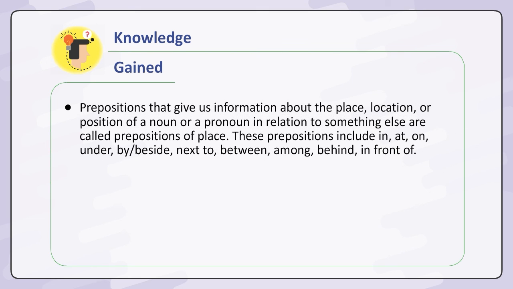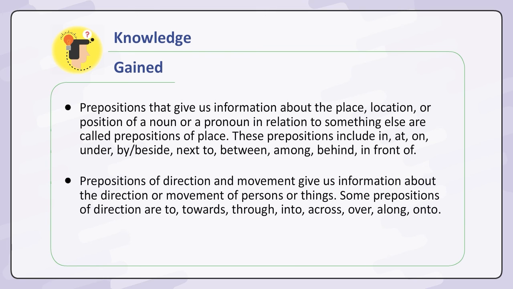Prepositions that give us information about the place, location or position of a noun or a pronoun in relation to something else are called prepositions of place. These prepositions include in, at, on, under, by, beside, next to, between, among, behind, in front of.